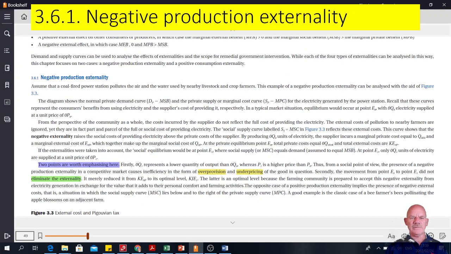In the textbook I've highlighted a few things. Two points are worth emphasizing. You should read this whole paragraph on page 361. It's important. Two points. The market will always overprovide and underprice goods that have negative externalities. And if we move to E1, we do not eliminate the externality. There's still electricity produced, but we have less of it, so it's closer to the optimal situation.